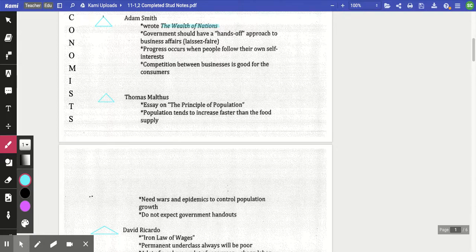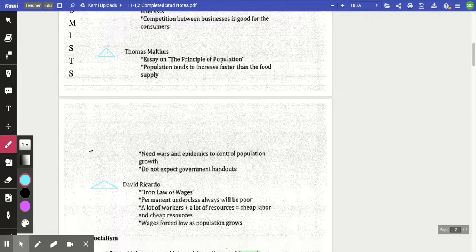And they're pointing out that due to this, don't expect handouts from the government. That if you are having issues with taking care of your children, then don't have the kids. That you're the one who needs to control that. That if you can't feed them, then you shouldn't have had them. And you knew that going into your marriage, into that relationship. And don't expect the government to come in and bail you out.